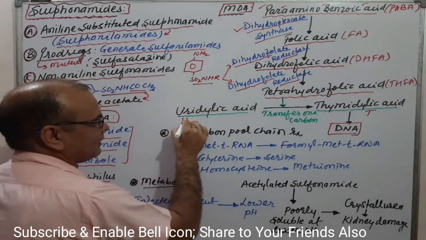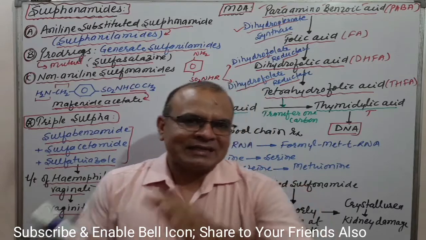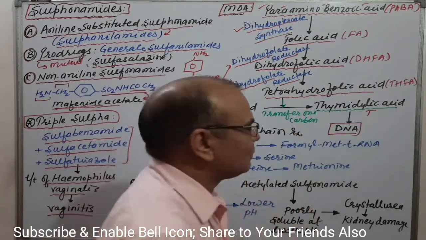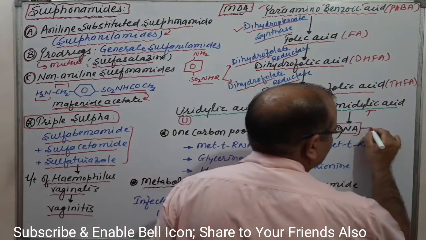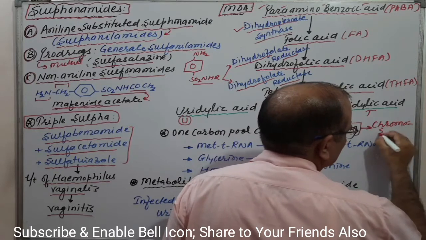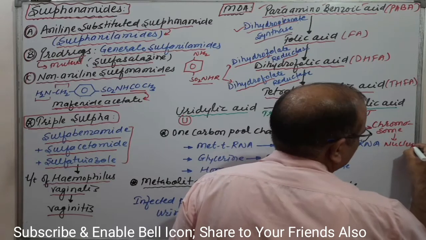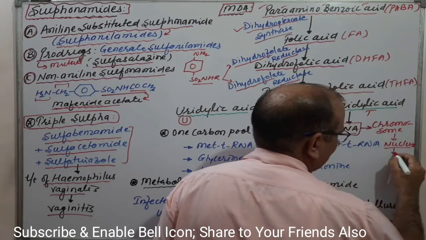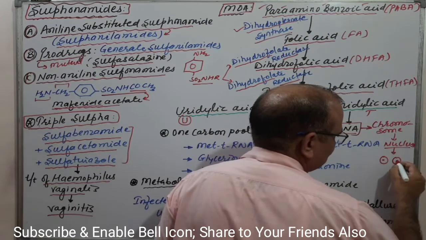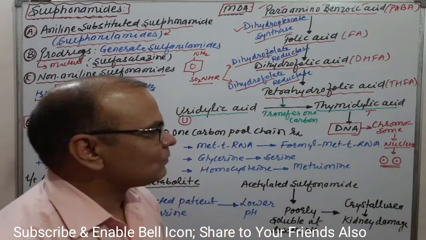Similarly, uracil is a component of RNA. So uracil is converted to thymine, thymine is a component of DNA, and the DNA component is the chromosome. The chromosome is a part of the nucleus. When the nucleus or chromosome forms, then there will be two daughter cells. This is the general pathway for the bacterial cell or bacterial microorganism.